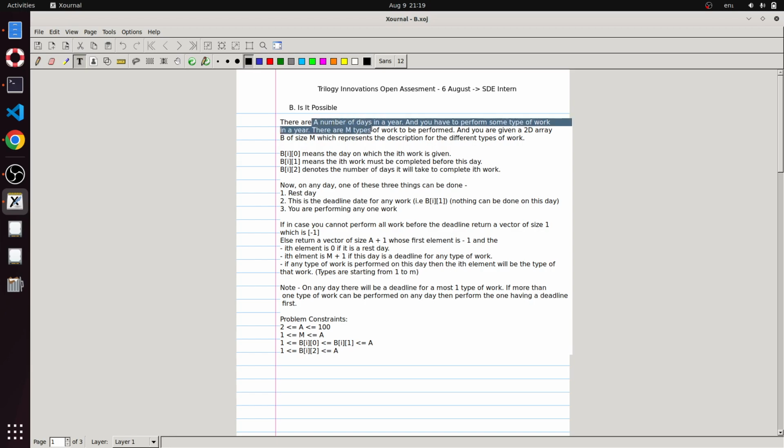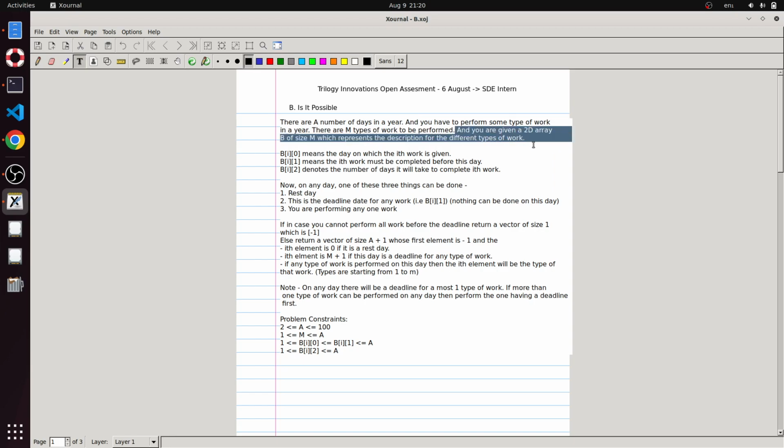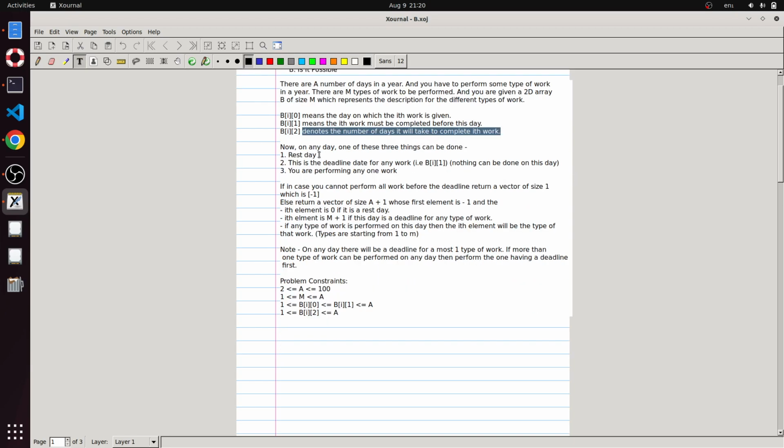We are given a number A that represents the number of days in a year, and we have to perform some type of work in a year. Basically there are M types of work to be performed, and for each work we are given a 2D array B, which tells us the information of that work. B gives us three pieces of information about each work. The first is on which day the work will begin. The next is the deadline for the work, basically before which day the work must be completed, and lastly it gives us the duration of work, that is the number of days required to complete it.